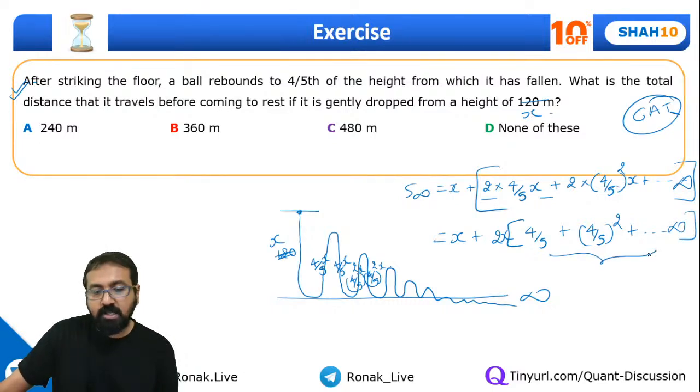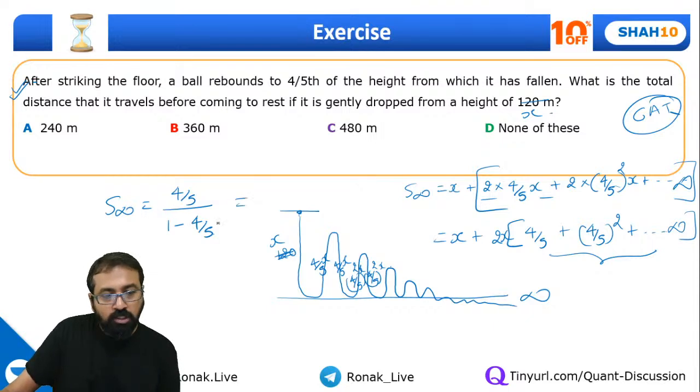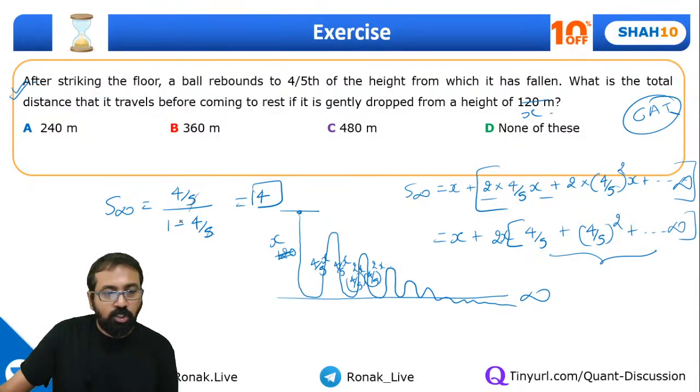So what will be this summation? The sum of infinite terms of a GP is the first term upon 1 minus the common ratio. So if you solve this, this will come out to be 4. Yes or no, everyone? This 5 will get cancelled off. 5 minus 4 is 1. 4 by 1, it's 4.